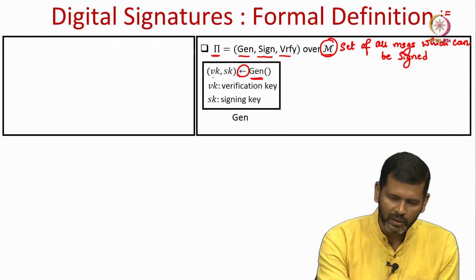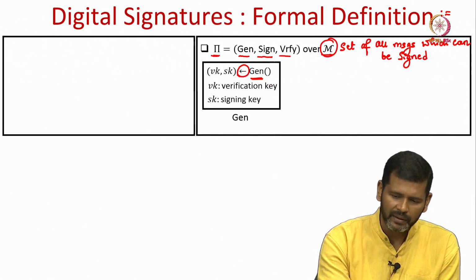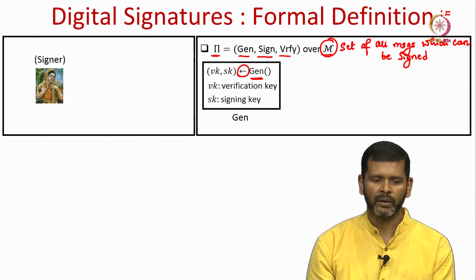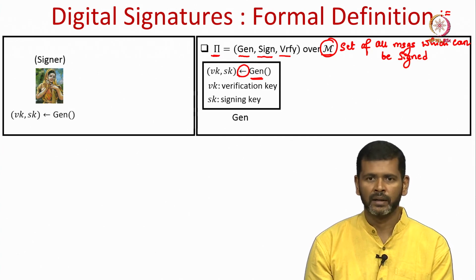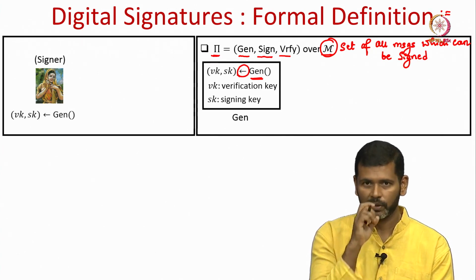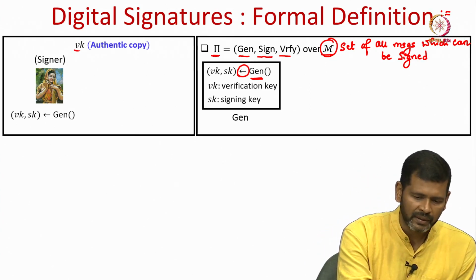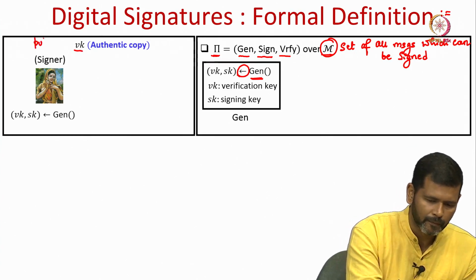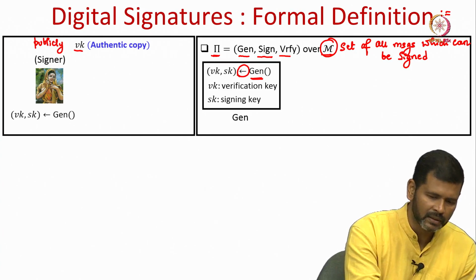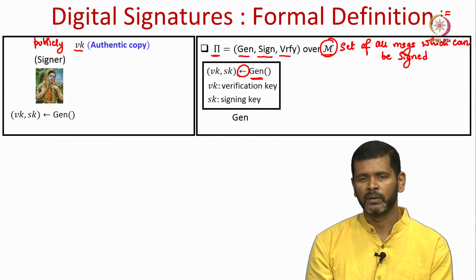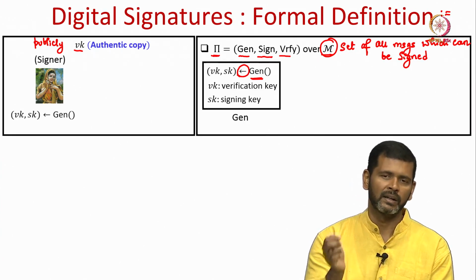We use this arrow notation to denote the output of this key generation algorithm. Okay. So, it outputs 2 values, a verification key and a signing key. Okay. So, for instance, if I am the signer, and I want to use this scheme for signing documents, then I can run the key generation algorithm myself, which will output 2 keys for me, a verification key and a signing key, and the verification key Vk will be available publicly. It will be known to everyone that this is the verification key of the so called signer, and it will be an authentic copy. That means, it will be authenticated by some third party that indeed this verification key belongs to so and so signer.